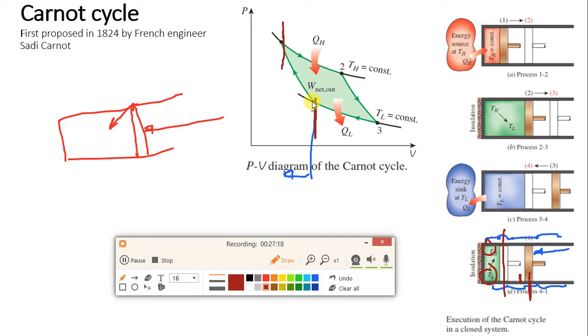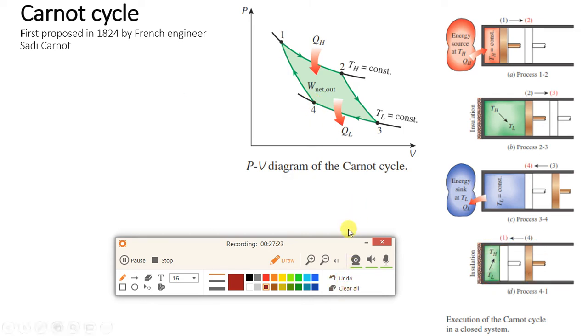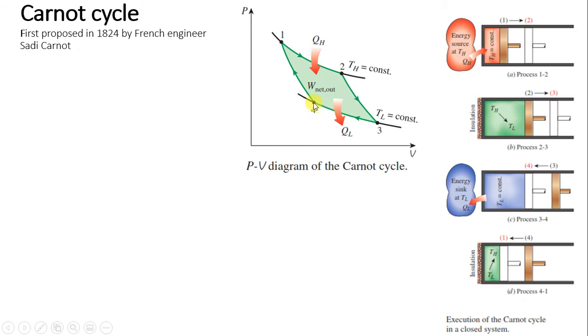For point 4, the temperature is TL, since the temperatures of points 3 and 4 are the same, and it is increasing to TH. Why? Because of compression. And which type of compression? Isentropic compression. I hope this cycle is clear.